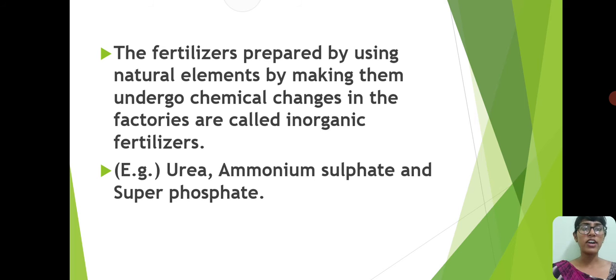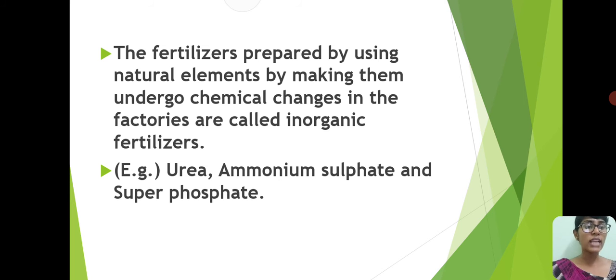Now we see the inorganic fertilizers. Inorganic fertilizers are fertilizers prepared by using natural elements, by making them undergo chemical changes in the factories. That's why they are called inorganic fertilizers.